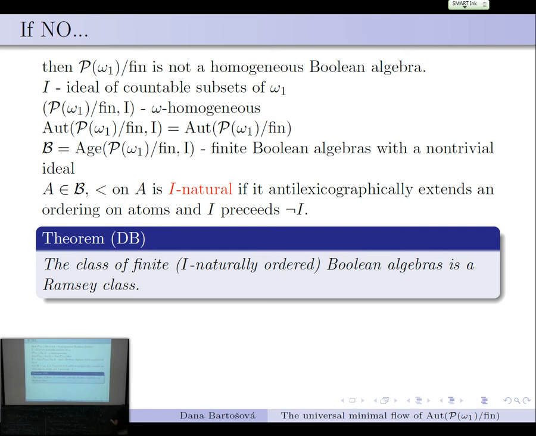Let me just tell you what is the only obstacle that we could see here in comparison to just using the Ramsey theorem for Boolean algebras. Well, we have these two types. So when we are coloring substructures, then we could be seeing how many countable things go to countable, how many to uncountable.